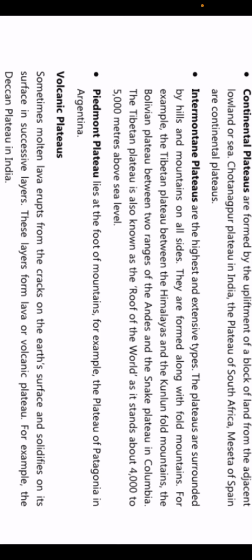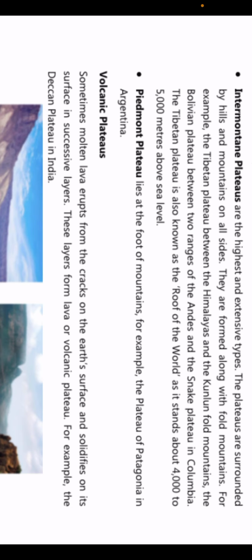The Tibetan plateau is also known as the roof of the world, as it stands about 4,000 to 5,000 meters above the sea level. So the height is approximately 4 to 5,000 meters. Then comes the Piedmont plateau that lies at the foot of mountains. That means जहाँ पे mountains ख़त्म होते हैं, that is the place where these plateaus are found, and these plateaus basically don't have too much height. Alright, the plateau of Patagonia in Argentina is one such plateau.